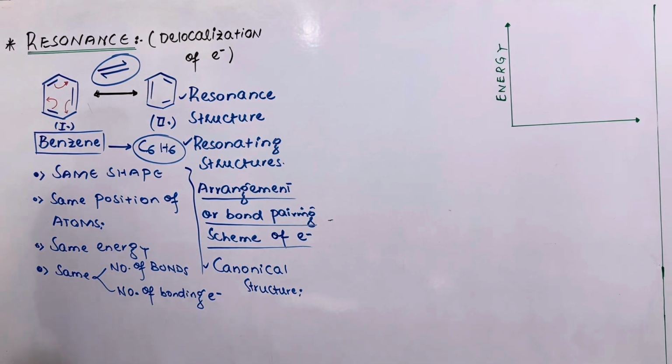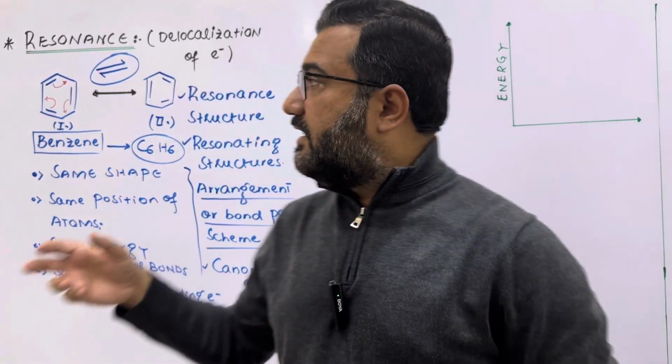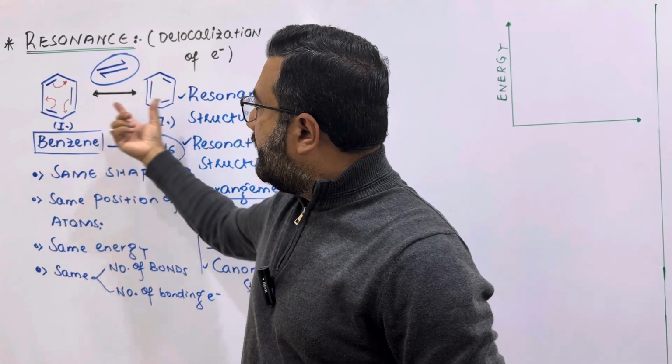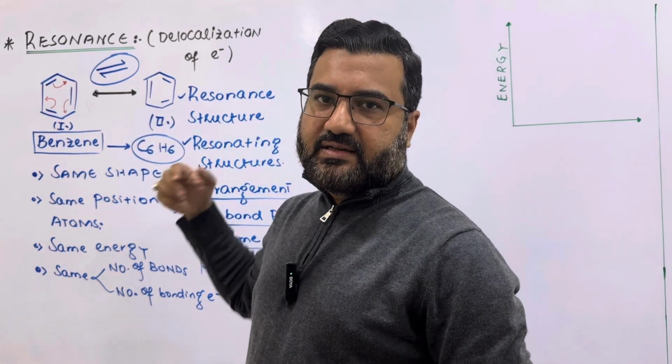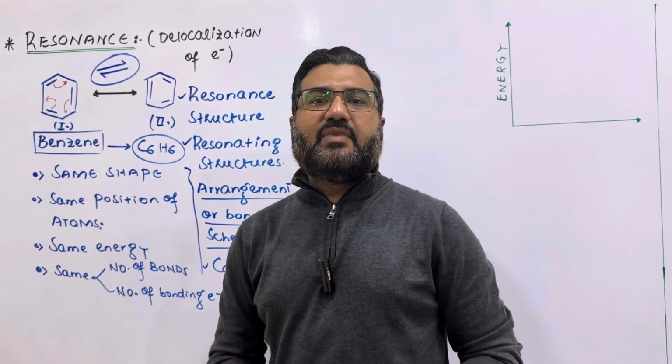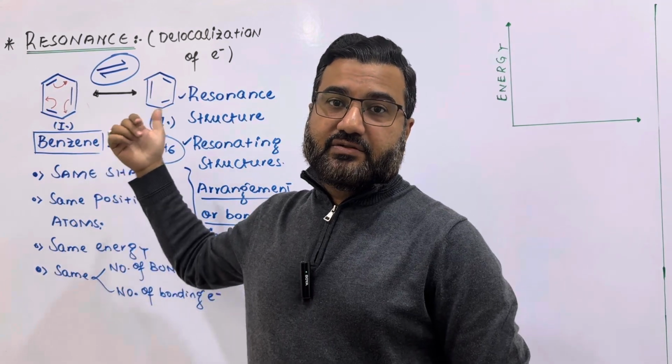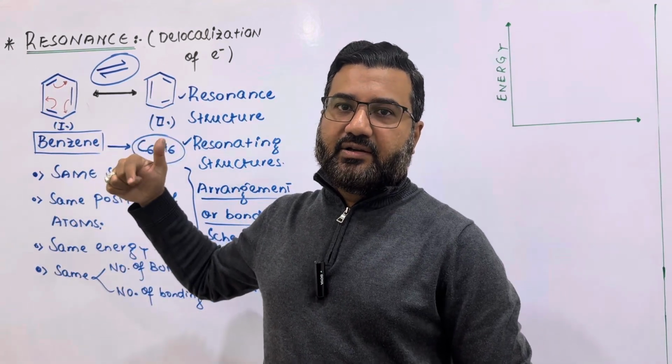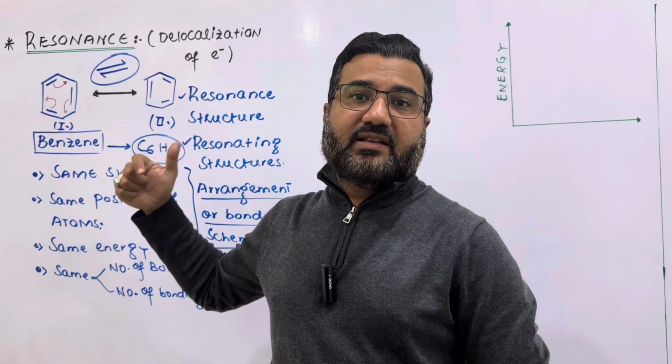My dear students, can we find benzene in the laboratory in the form of any of these two structures? So dear students, you will never find benzene in the form of either of these two structures in the laboratory. You will just find these two structures in the books.